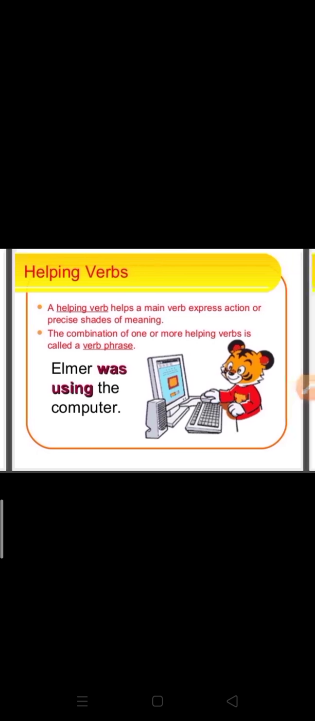A helping verb helps the main verb express action. These are used with the action words. This helps the action word to be a main verb. Like, Alma was using the computer.